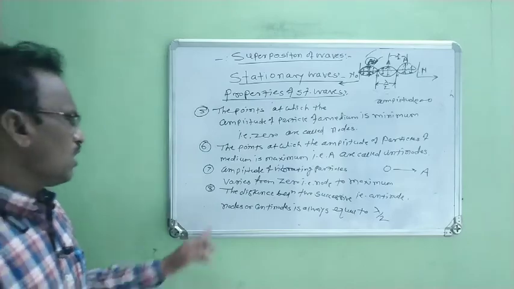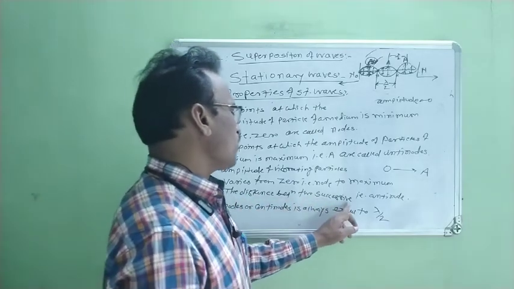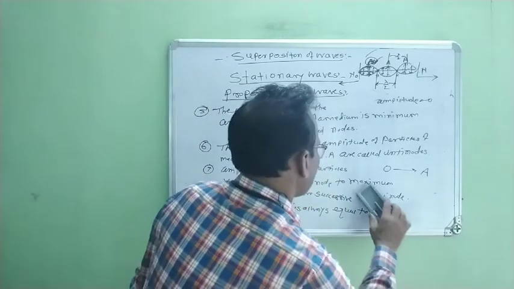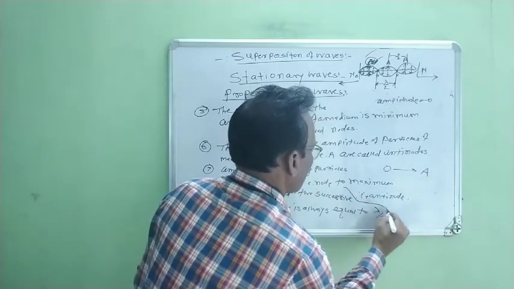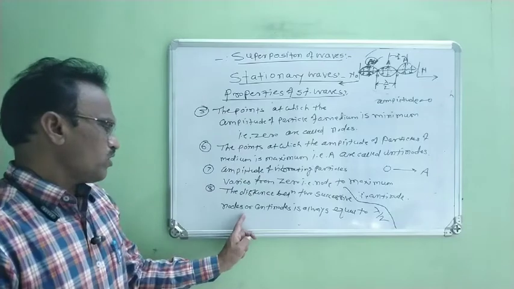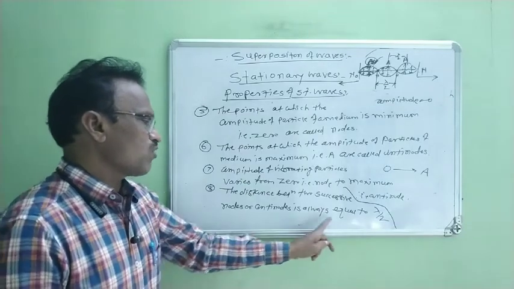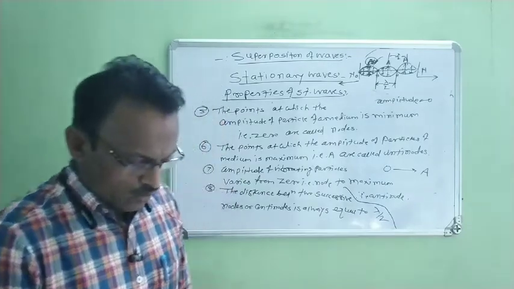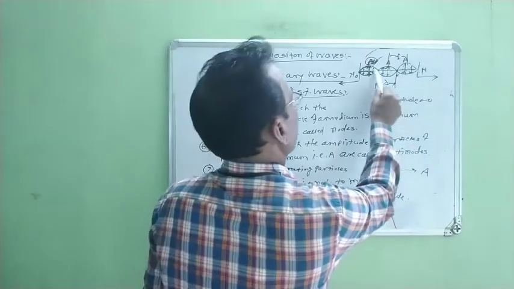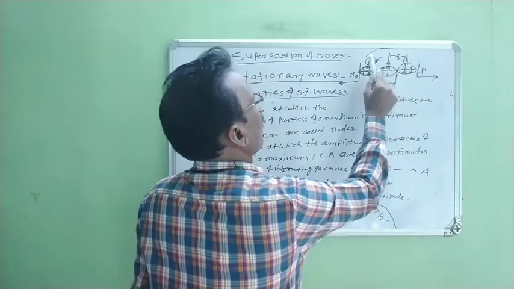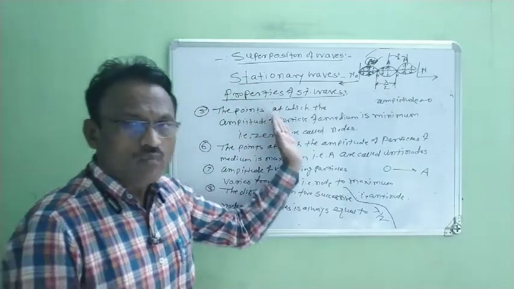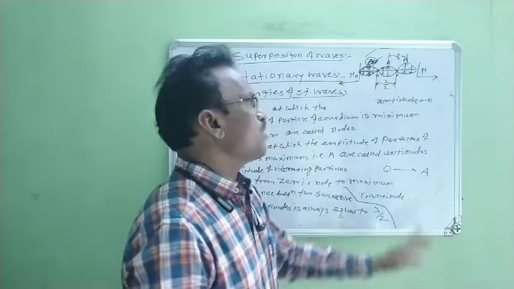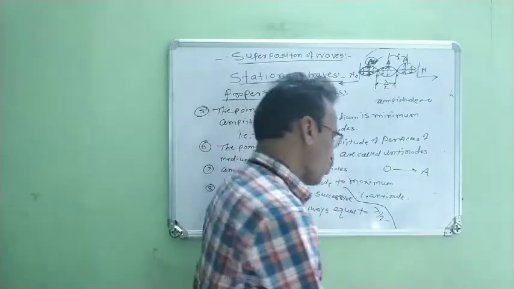What is the property? The distance between two successive nodes or antinodes is always equal to lambda by 2. Means the distance between any two successive nodes or any two antinodes is always equal to half of its wavelength. Means it is lambda by 2, right?